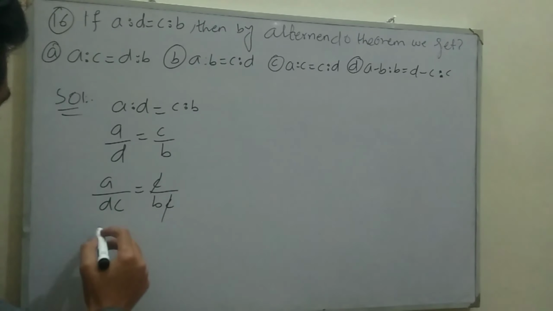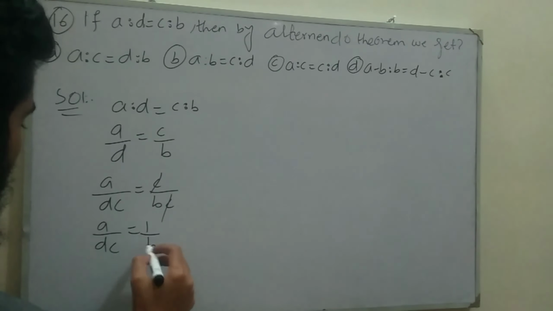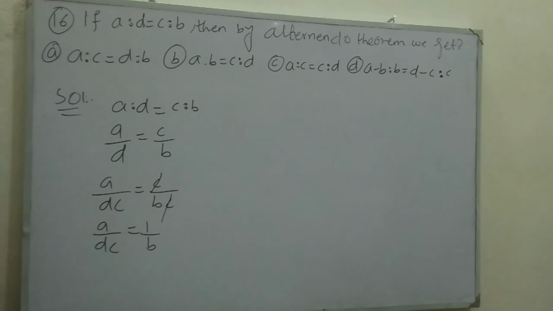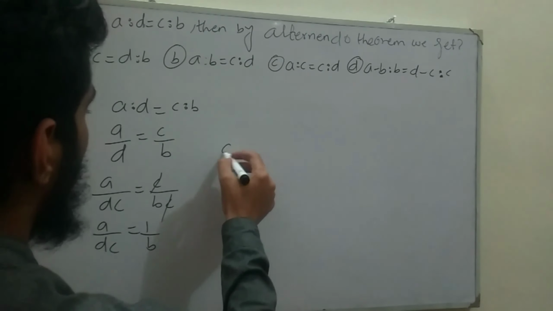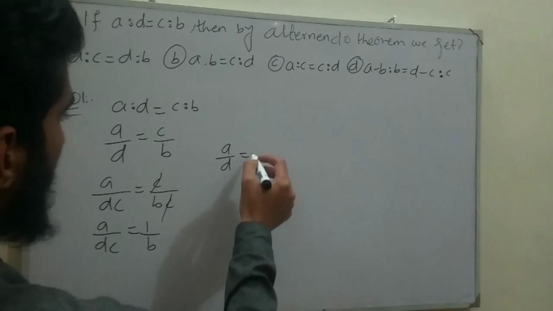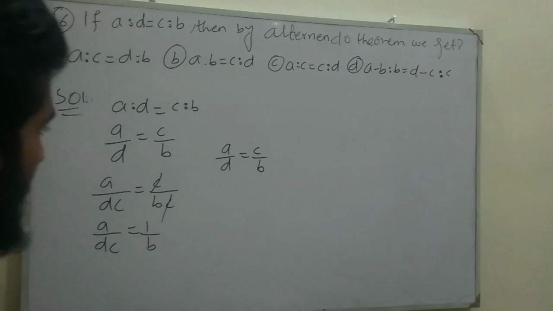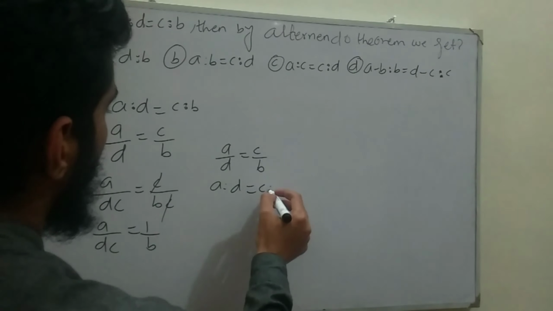C will cancel out with C, so we are left with A divided by DC equal to 1 over B. Now divide both sides by D, or we can write it in the form of A divided by D is equal to shifting C to the right hand side, it becomes C divided by B. So A ratio D is equal to C ratio B.